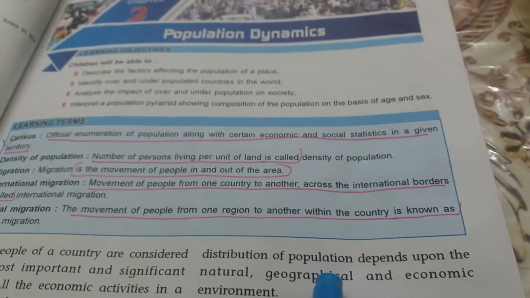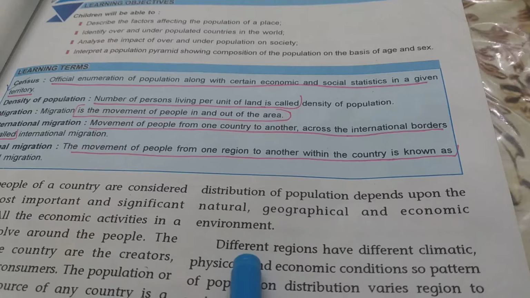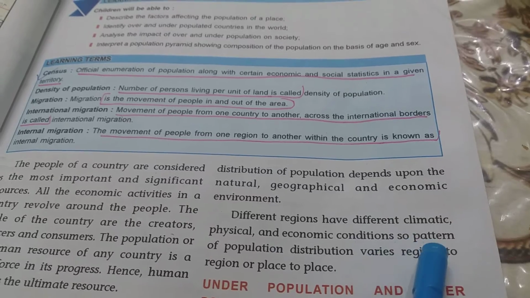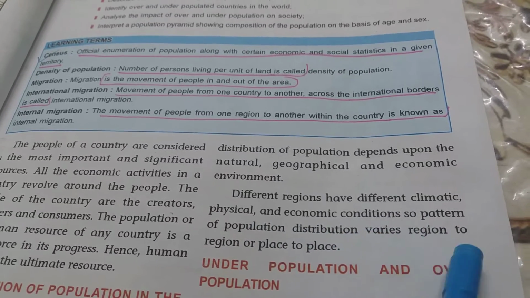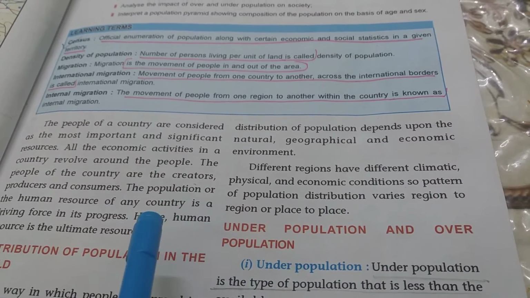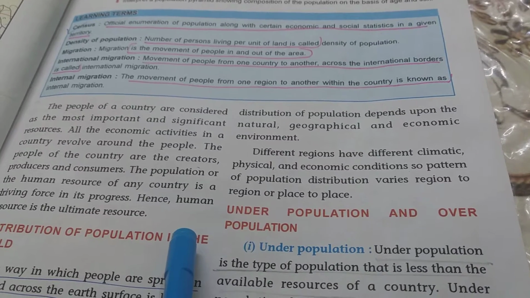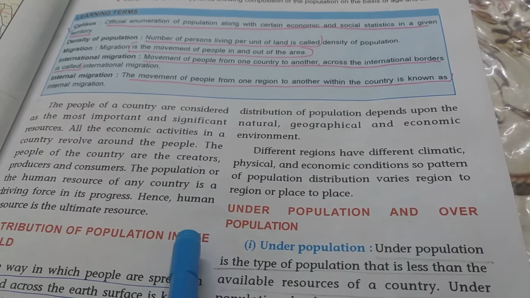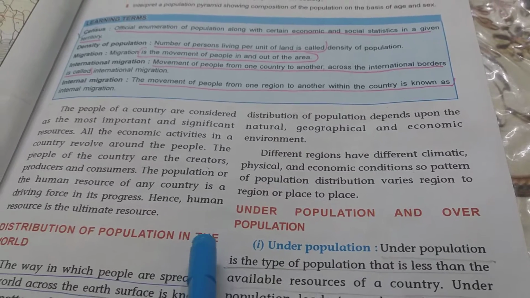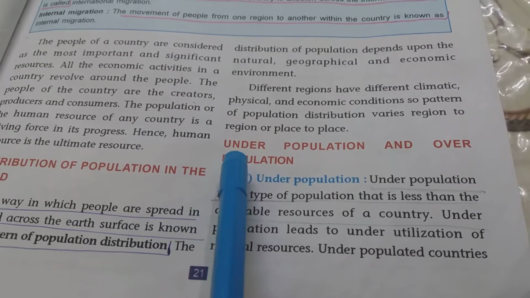The distribution of population depends upon the natural, geographical and economic environment. Different regions have different climatic, physical and economic conditions, so the pattern of population distribution varies from region to region or place to place. So this is very obvious. When we feel that a place has a beautiful climate, then we will see the population of the place is more. The people would like to go to that place and settle down. But when we see that the climatic conditions of a place are not favorable, then we will see that the population of that particular place is not much.